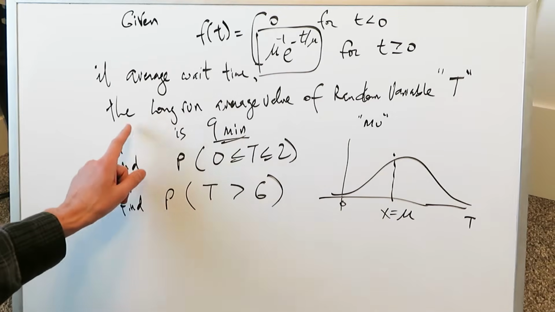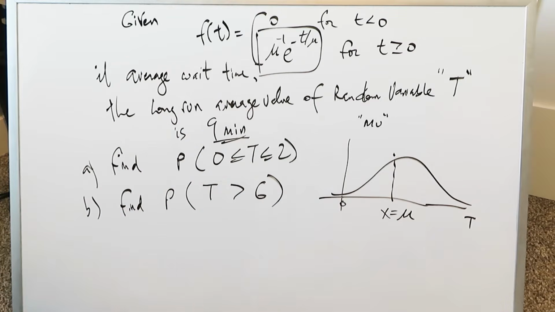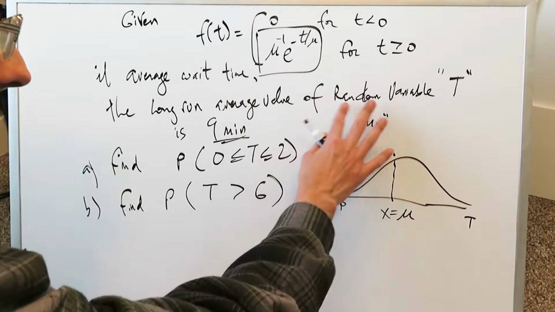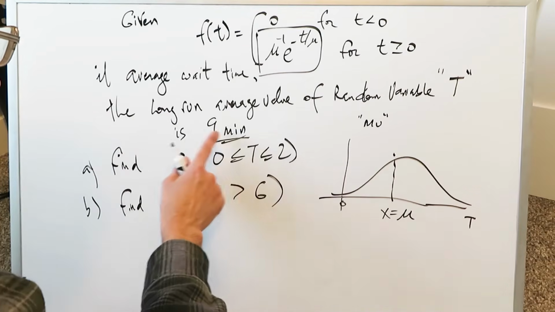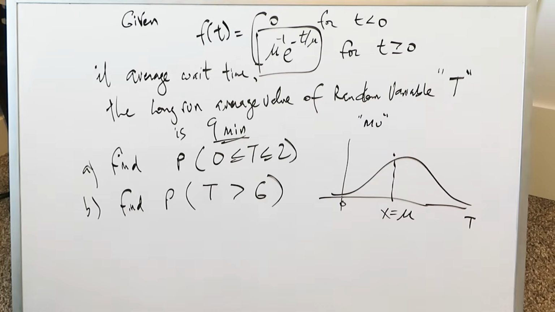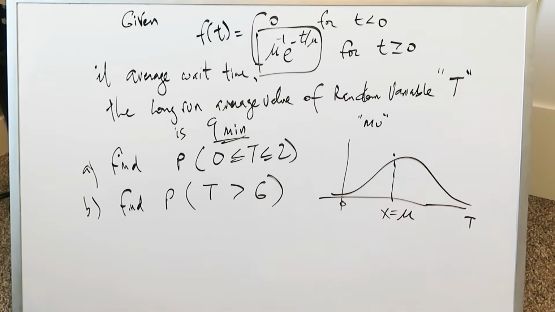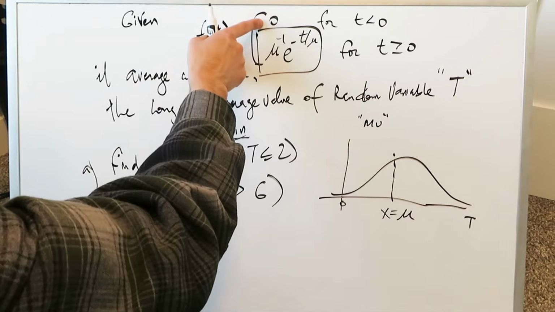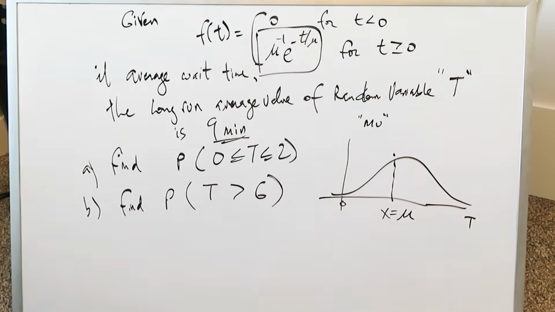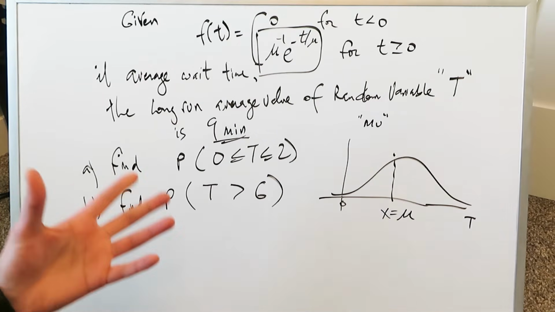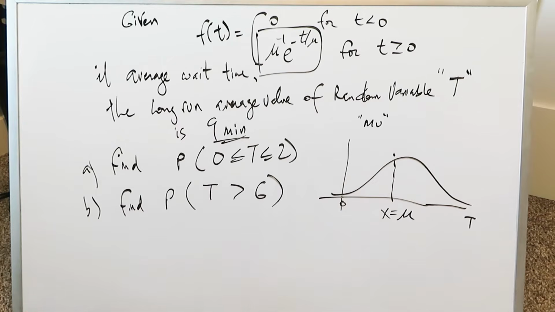If the average wait time, the long run average value of a continuous random variable t, is 9 minutes, based on this 9 minutes figure and this specific function, this part right here will not apply. Because if you're looking here at wait times, you could be doing a wait time in a store. How long does it take for you to get served? Or a wait time on a phone call. How long does it take for you to reach customer service?